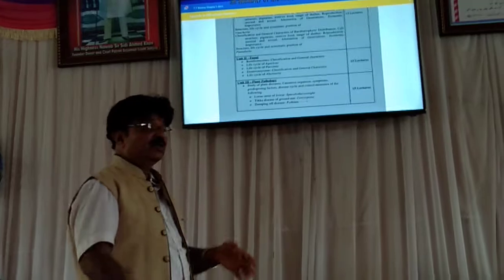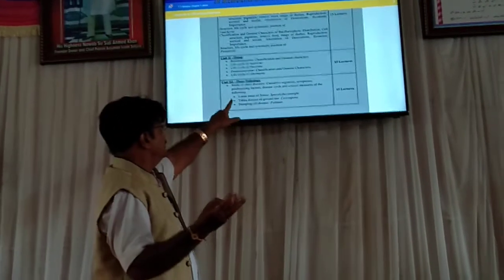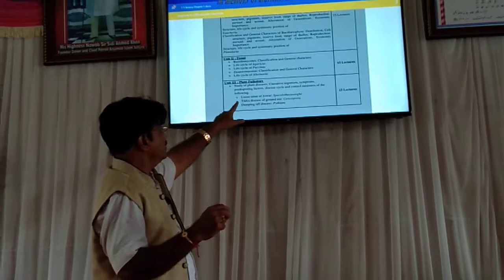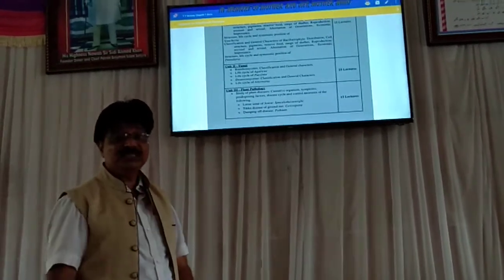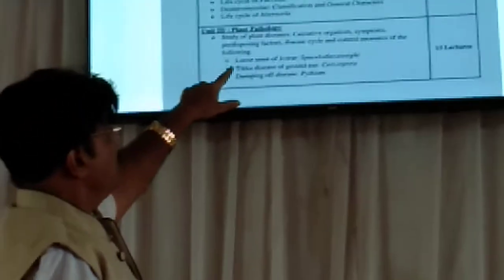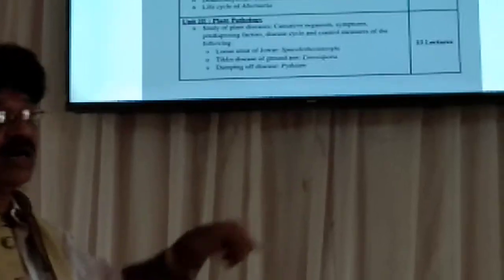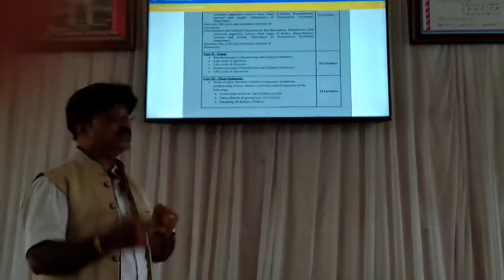In plant pathology, we are learning the same things: what are the causative organisms, what are the symptoms, what are the predisposing factors, what is the disease cycle, and the control measures of the diseases. Which diseases? Of course we have to learn about three diseases. One is called loose smut of jowar. So this is one disease, known as loose smut of jowar.